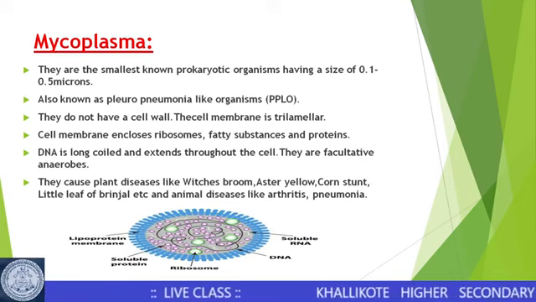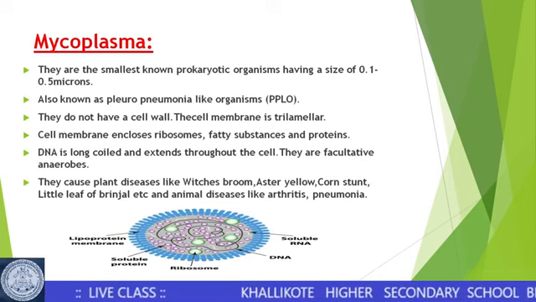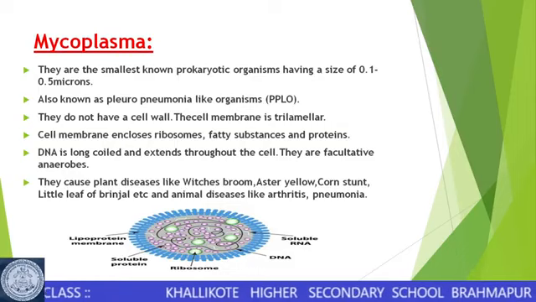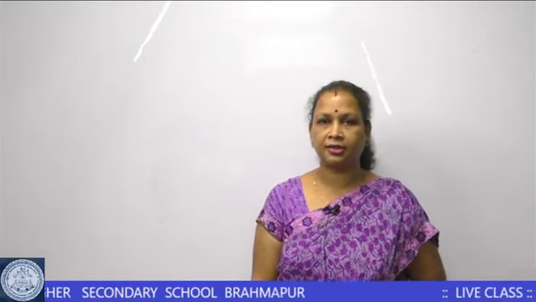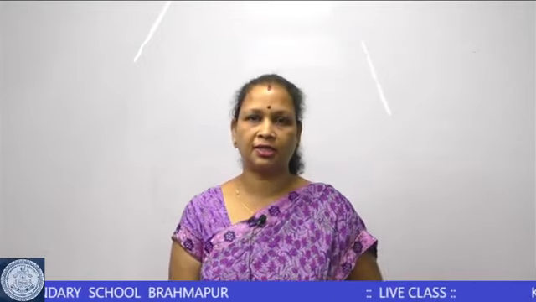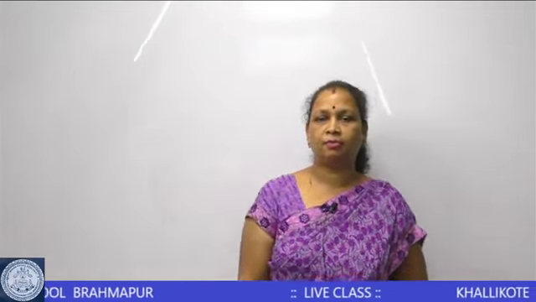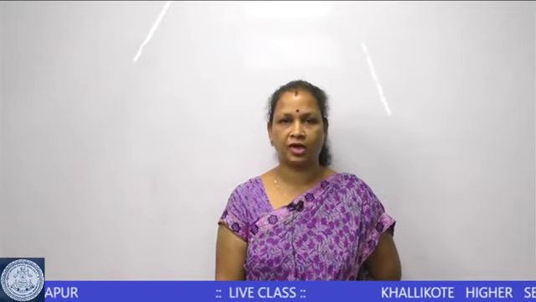So these were the different groups of organisms under kingdom Monera. Kingdom Monera consists of the eubacteria, the archaebacteria, the cyanobacteria and the Mycoplasma forms of organisms.